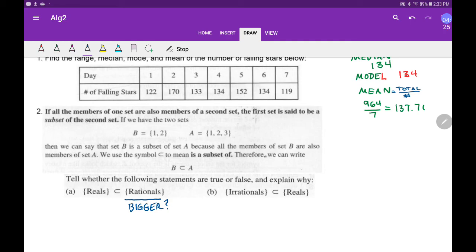So the rationals are just the things that I can express as a fraction. You know what's a real number? The square root of 7. That's not a rational number. It's not part of the rationals, so therefore I would say no, because the square root of 7 is not a subset of the rationals, but it is real. It's not imaginary. The square root of -7 is imaginary. That's on neither list. But anyhow, go ahead and look at the next one and see what you think about that.